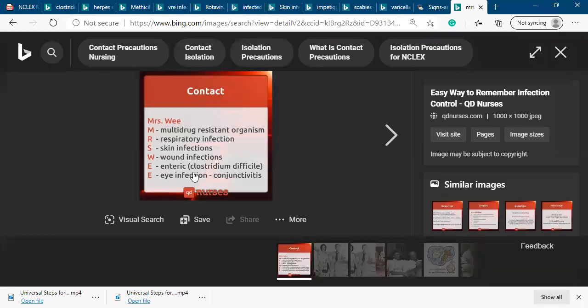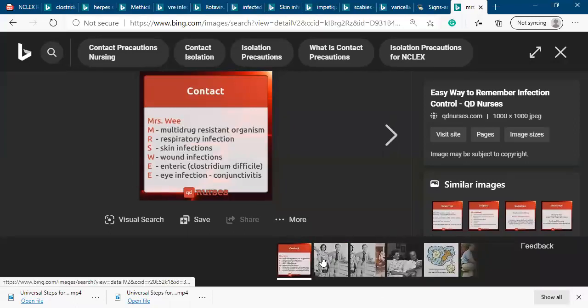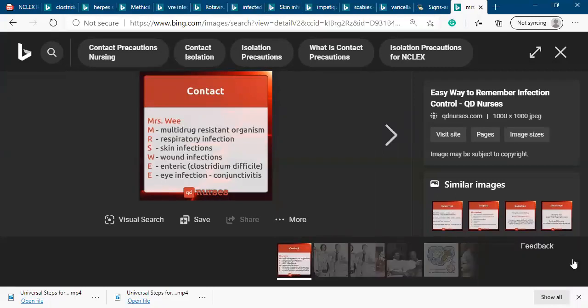Enteric infection, GI infection like Clostridium difficile, right? They cause contact infection. Eye infection like conjunctivitis, viral conjunctivitis, is contact precaution. So these are the basic things we have to know for the board.